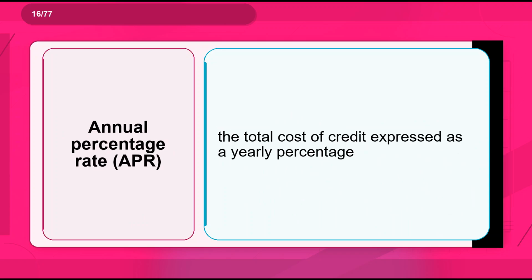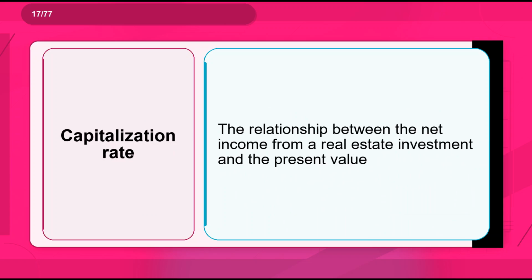Flashcard 16. Term: annual percentage rate, APR. Definition: the total cost of credit expressed as a yearly percentage. Flashcard 17. Term: capitalization rate. Definition: the relationship between the net income from a real estate investment and the present value.